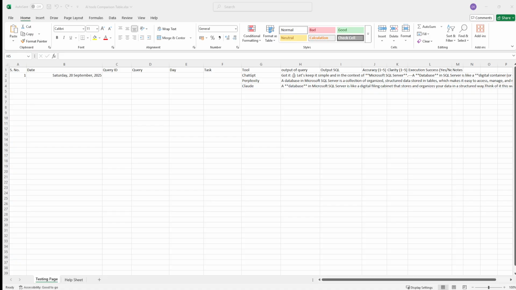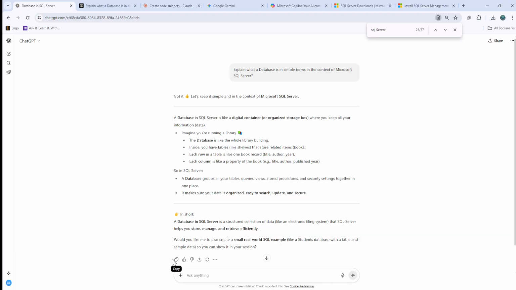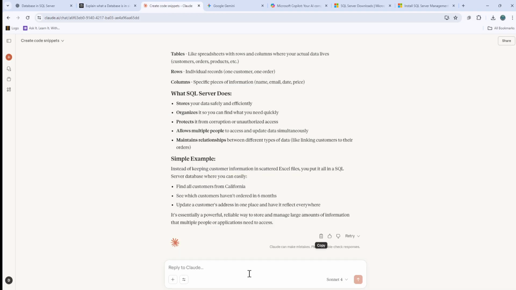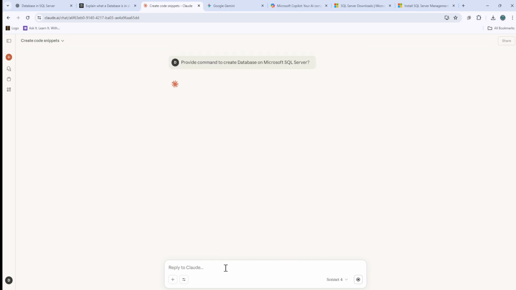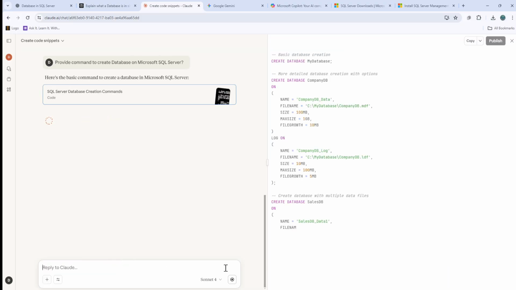But I wanted to run the second query here, which is important and which we'll be checking today, in order to create that container as well. So I'll go back to ChatGPT and put the second question that I've written, which is: provide command to create database on the SQL Server. Same thing, I'll do it in Perplexity as well, and the same thing in Claude as well. I'll copy the answers that they've given a bit later. Now I just want to run with the commands.